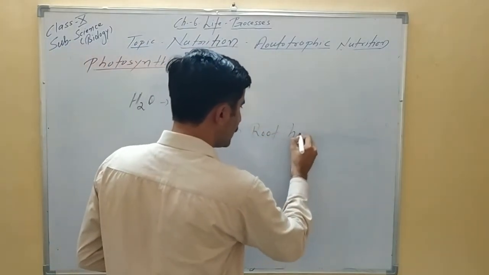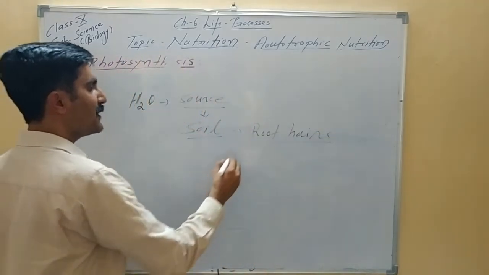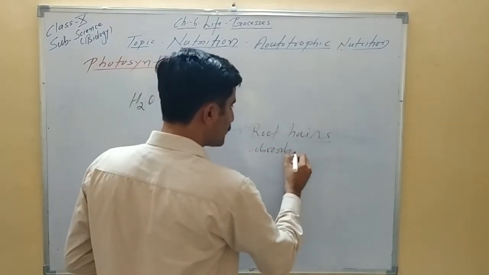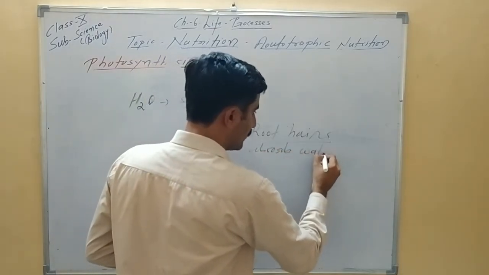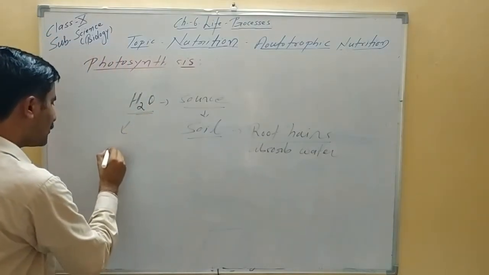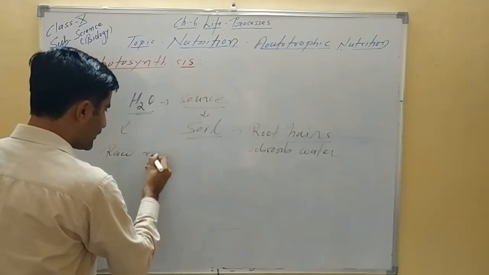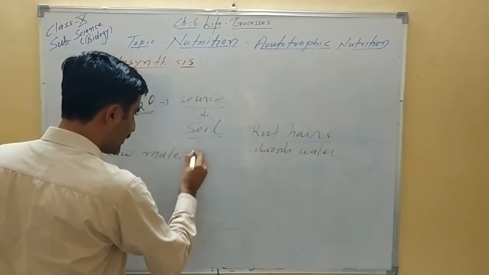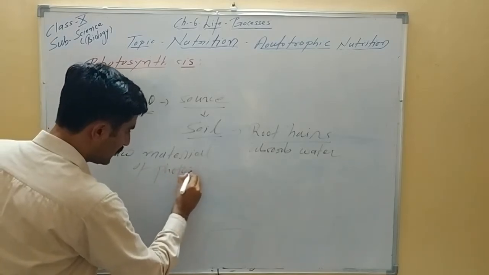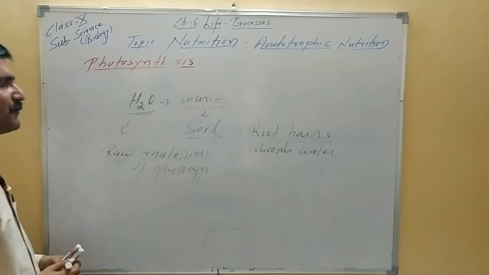All of you know, root hairs are the main parts of the plant body which help in absorbing water. Water is used as one of the very important raw materials of photosynthesis. Please keep in mind, it is used as a raw material of photosynthesis.